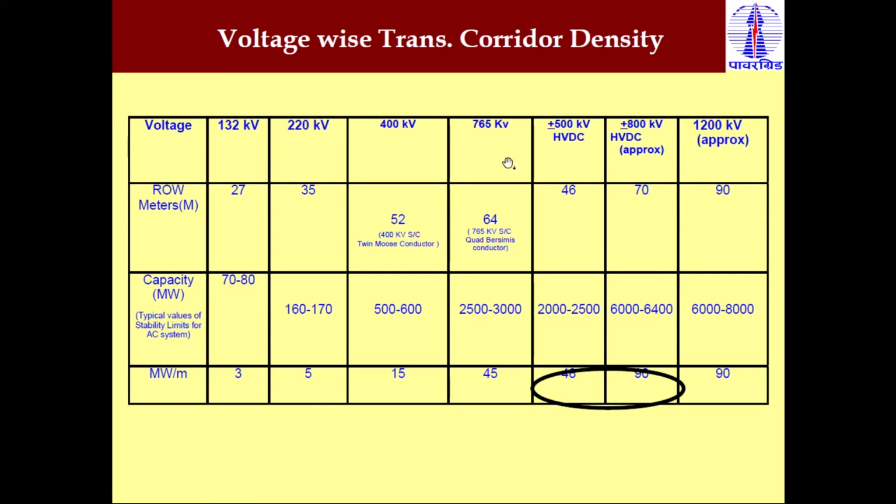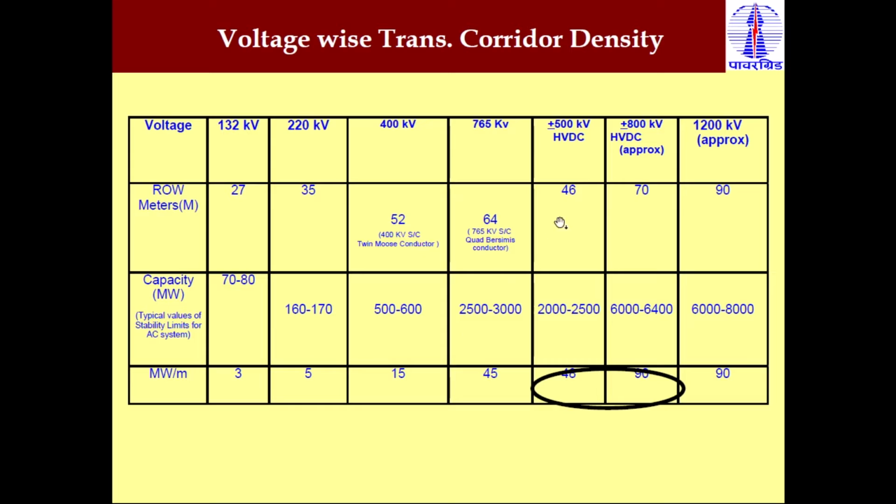Based on the different voltage levels, we know that the right of way is different. As the voltage level increases, the right of way increases because the size of the tower will increase. We require a large length of cross arm. Because of that, the overall right of way increases as we increase the voltage level.